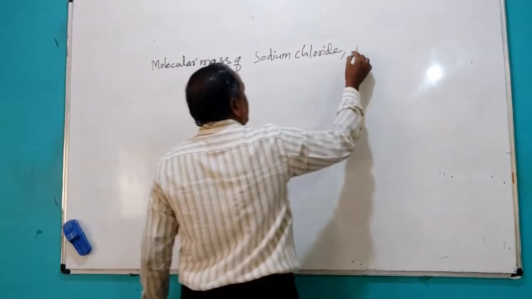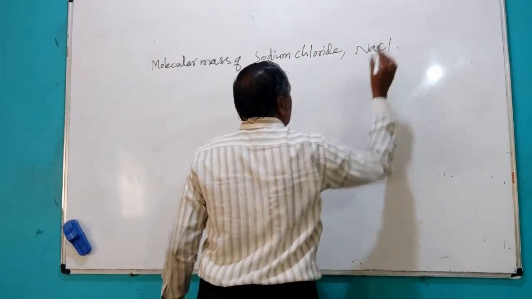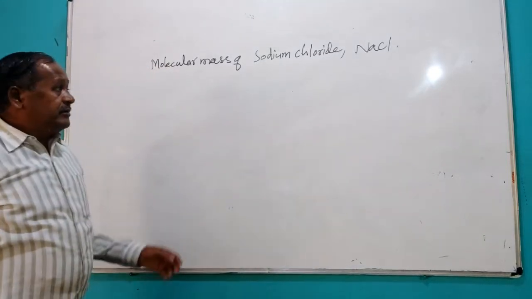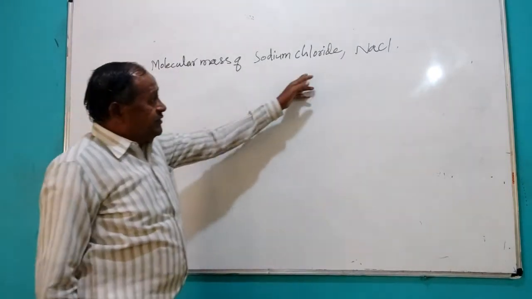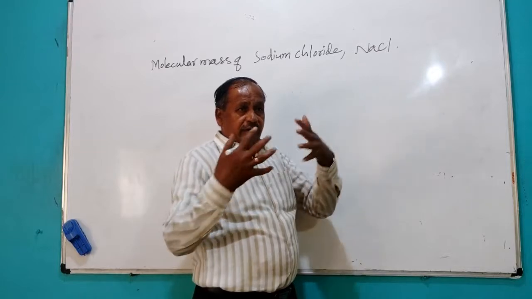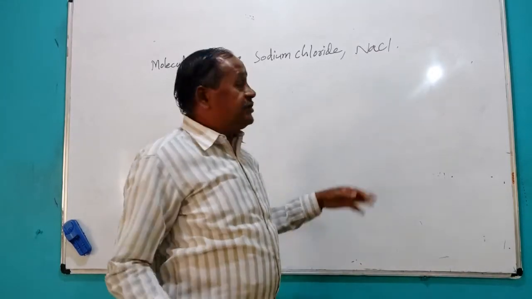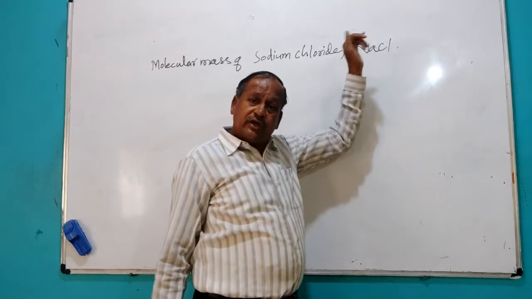Its formula is NaCl. To get the molecular mass of sodium chloride, we have to add the atomic masses of sodium and chlorine.